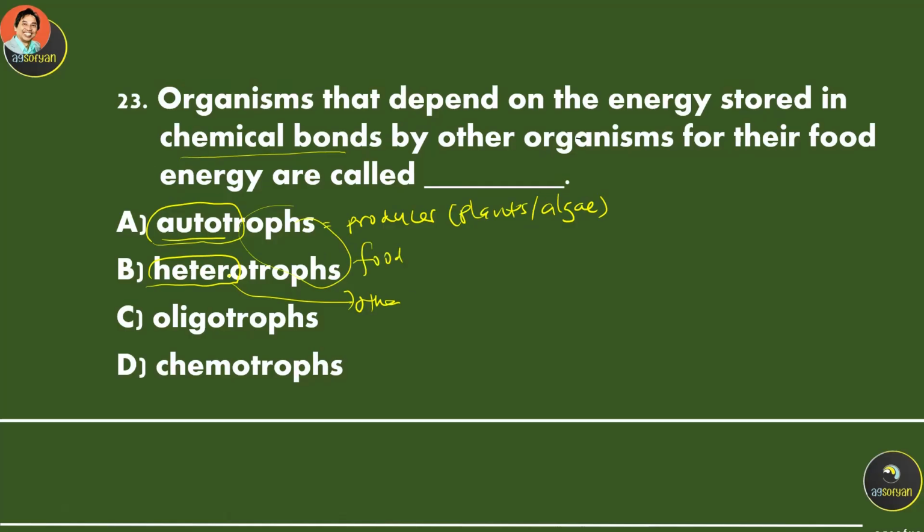So these organisms have to take food from others. Therefore, they're called heterotrophs. The energy is stored by another organism, in this case the producer, and heterotrophs are also known as consumers. So autotrophs are producers, heterotrophs are consumers.